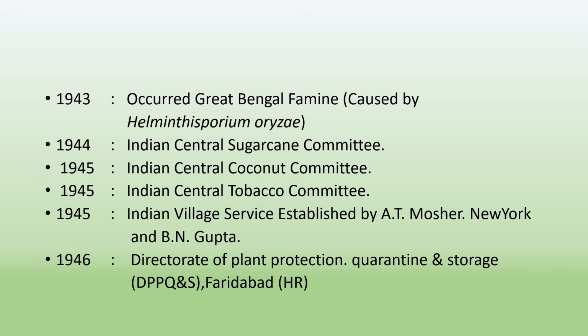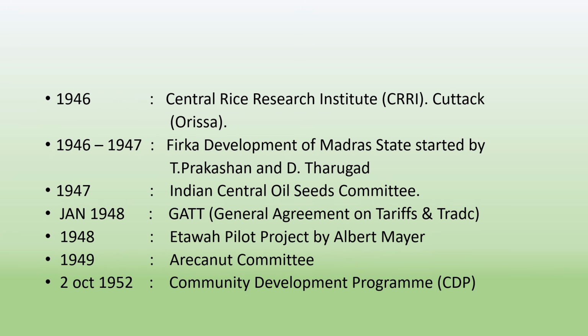In 1946, the Directorate of Plant Protection, Quarantine and Storage, DPPQS, started in Faridabad, Haryana. In 1946, the Central Rice Research Institute, CRRI, was established in Cuttack, Orissa. In 1946, the Firka Development of Madras State was started by T. Prakasam and D. Tharugad. In 1947, the Indian Central Oil Seeds Committee was established.